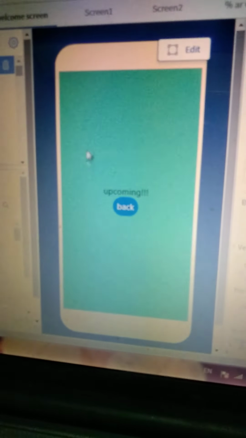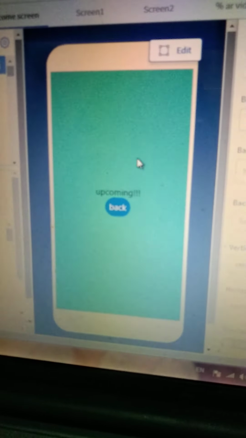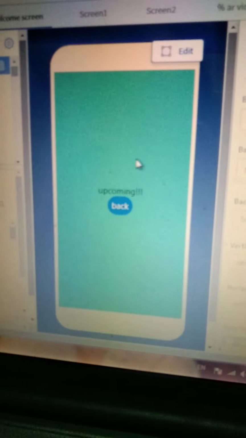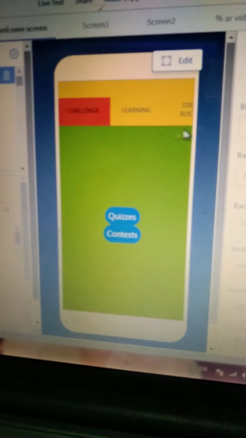Next is contests. For example, we have our hackathon. Big contests like that will be shown here. It'll be nice, with fun prizes and everything. So that's it. That is my app.